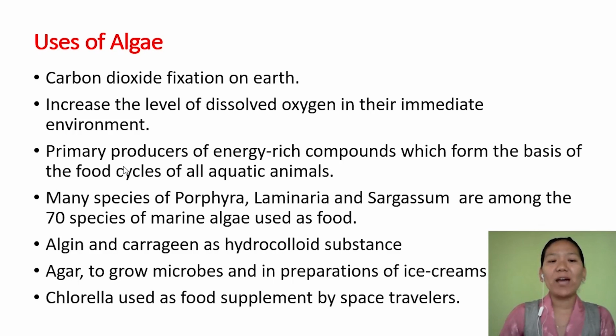Many species of them are edible and are used as food, and they are also used commercially, such as algin and carrageen. They are used as hydrocolloid substances, and agar is also used commercially in the preparation of ice creams and jellies. Agar is obtained from Gracilaria and Gelidium. And talking about Chlorella, Chlorella is used as a food supplement by space travelers because Chlorella is rich in protein.